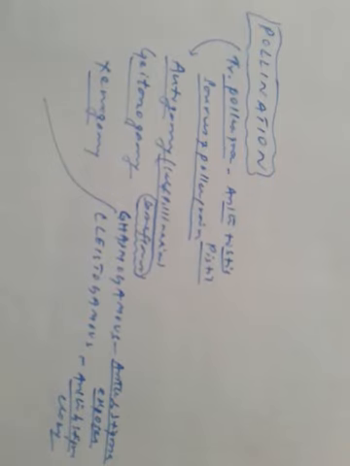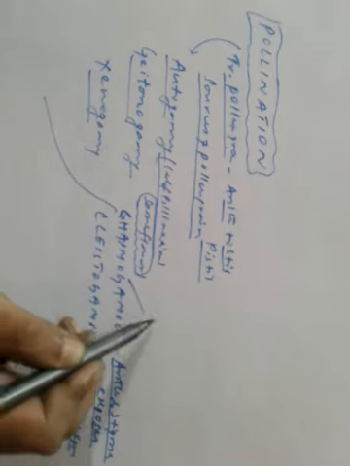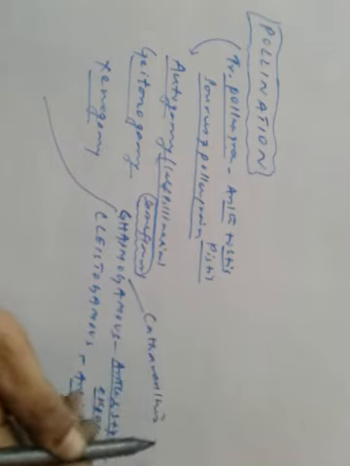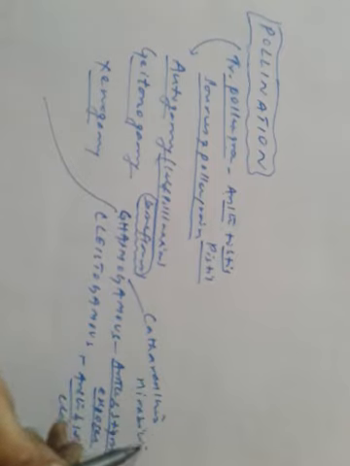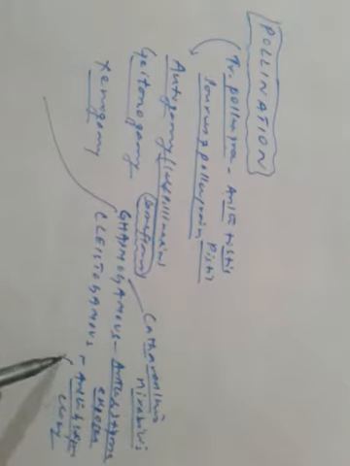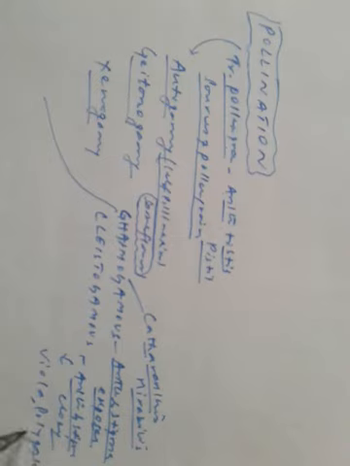Examples of Chasmogamous are Catharanthus and Mirabilis. Examples of Cleistogamous are Viola, Polygala, etc.